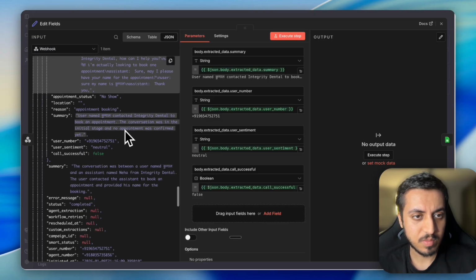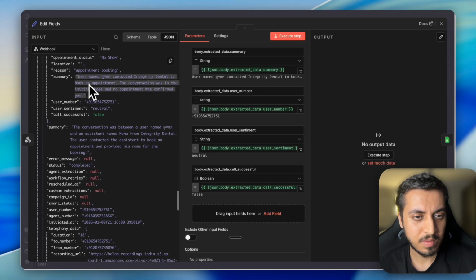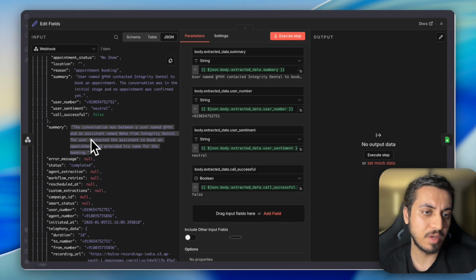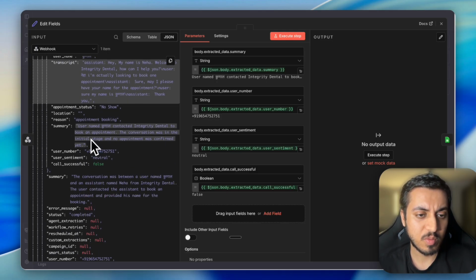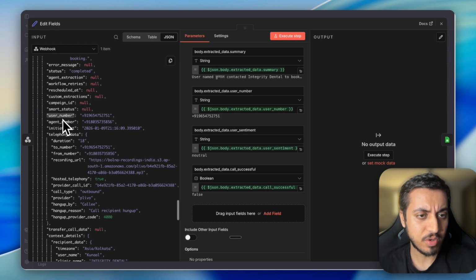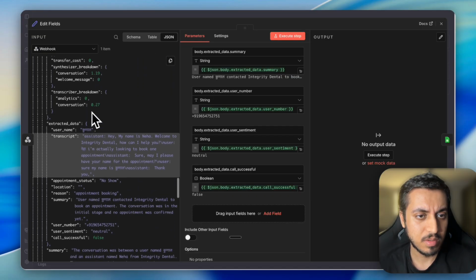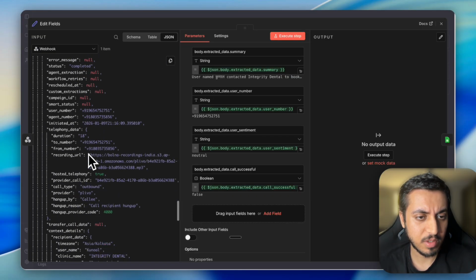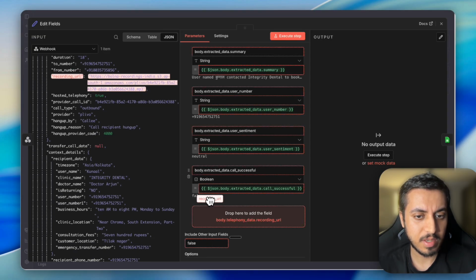It gives two summaries, so we can remove that summary. It's already giving transcript and summary, so we can remove it from our webhook call. It's already giving the user number, so we can also remove the user number. Okay. Recording URL, we need that.